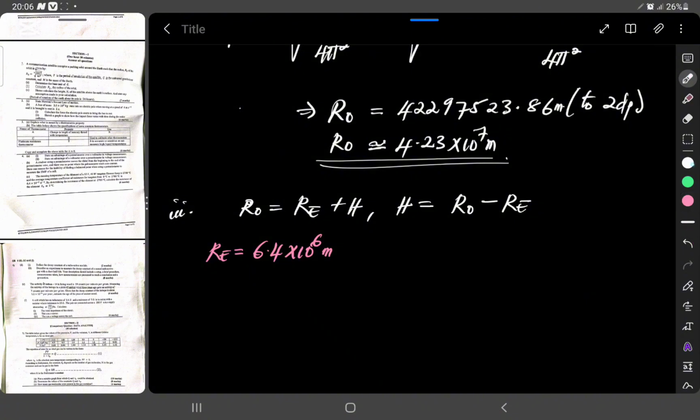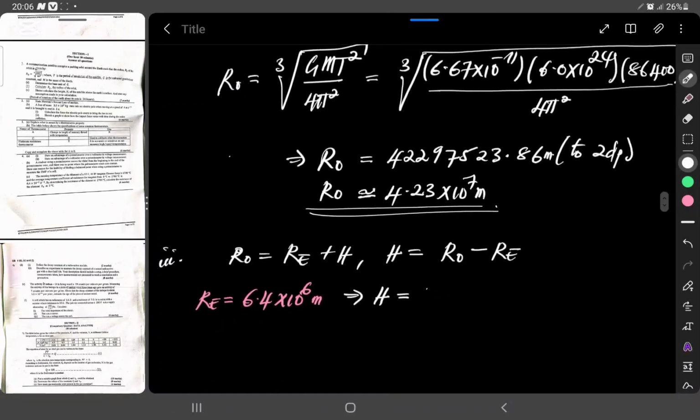So with this value of the radius of the Earth, the altitude h will be 4.23 times 10 to the power 7 meters minus 6.4 times 10 to the power 6 meters.